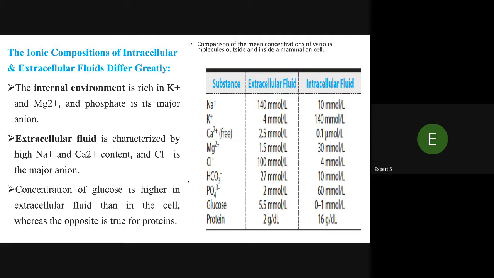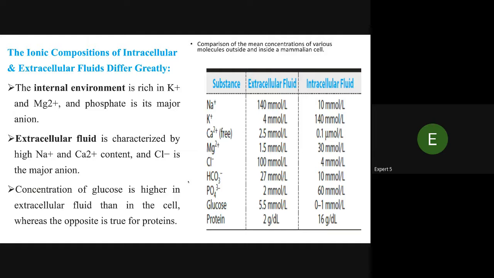Bicarbonate is 27 and 10, and others are 2 and 60. There is a huge difference between intracellular and extracellular. Glucose is 5.5, and intracellular it can be 0 or 1. And proteins are 2 grams in extracellular, but intracellular it is 16 grams per dl.